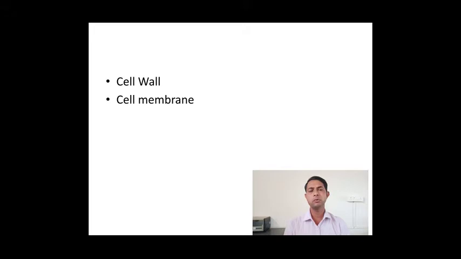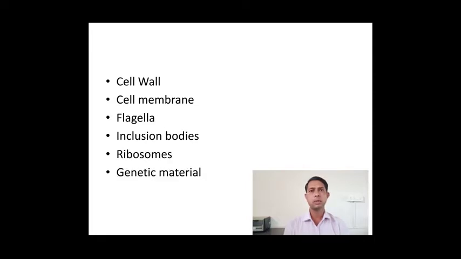The first things we are going to discuss are the cell wall, cell membrane, flagella, inclusion bodies, ribosomes, and the most important thing, genetic material and the plasmid. These are the things we are going to concentrate on. In today's lecture we are going to look at the cell wall, cell membrane and flagella particularly.